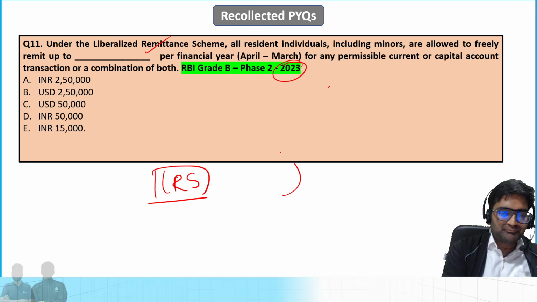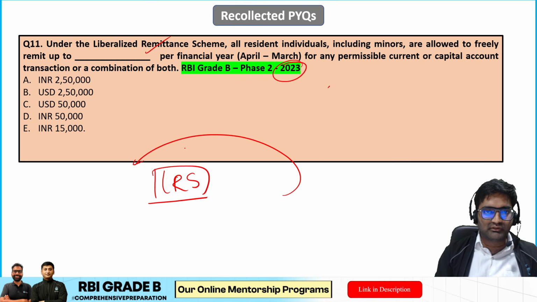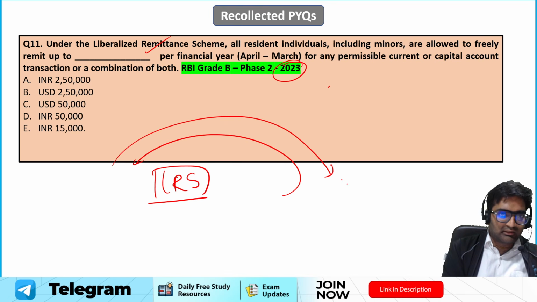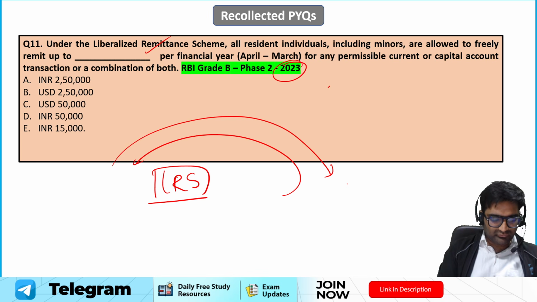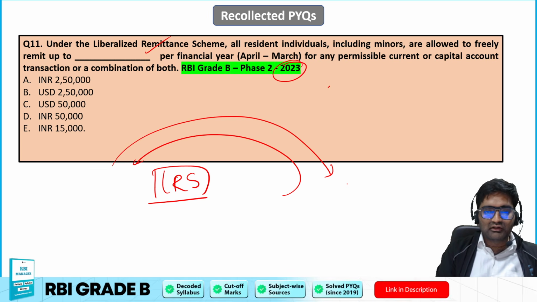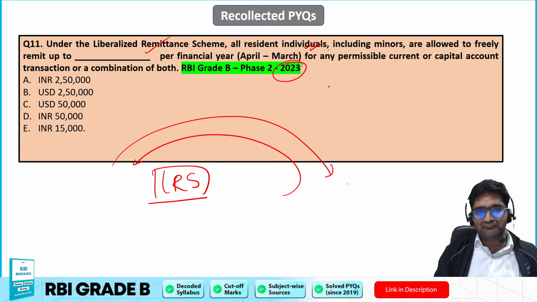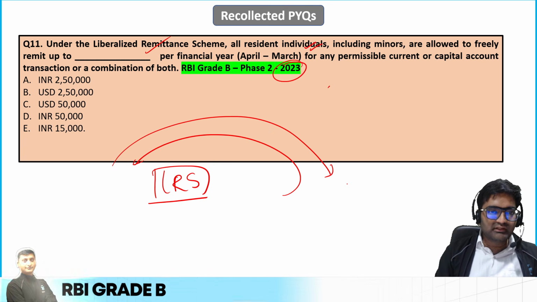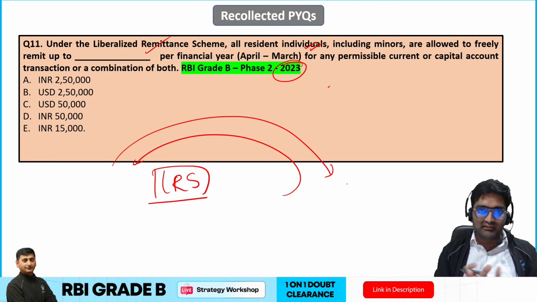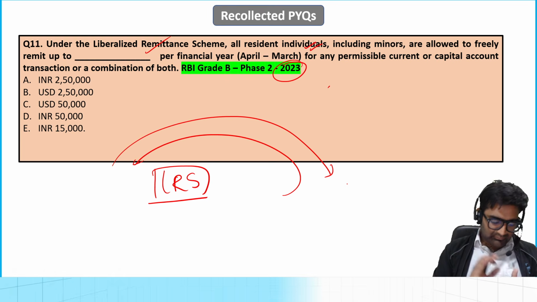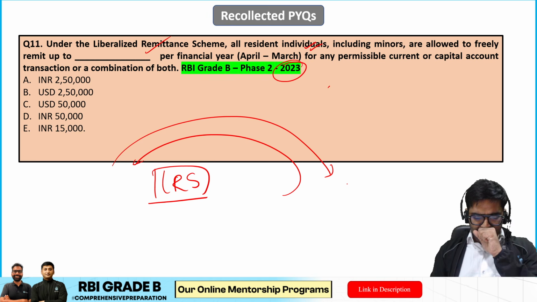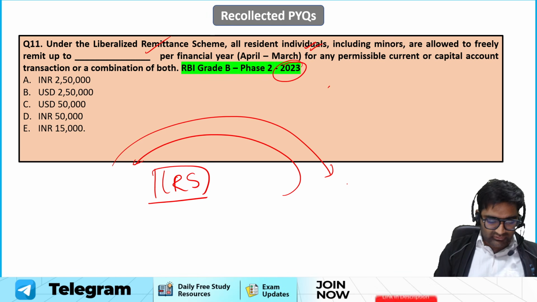If you want to transfer some money out of India in the form of a remittance, this scheme is something that can guide you and provide certain extra facilities. The first part is that the LRS scheme is provided to all resident individuals, including minors, so that they can freely remit. Firstly, they can send some money out of India. What is the limit of money that they can send within a particular financial year? That limit is what is being asked over here.